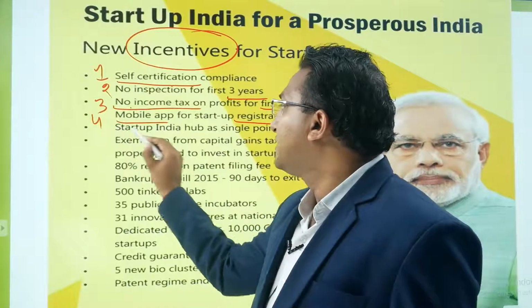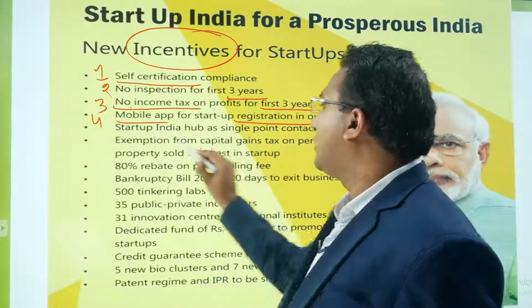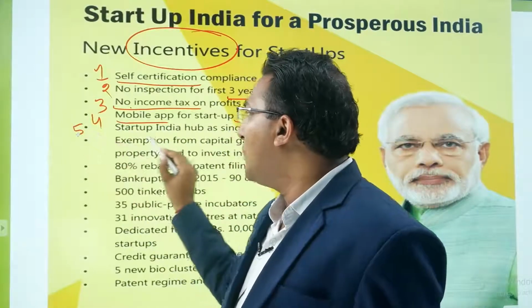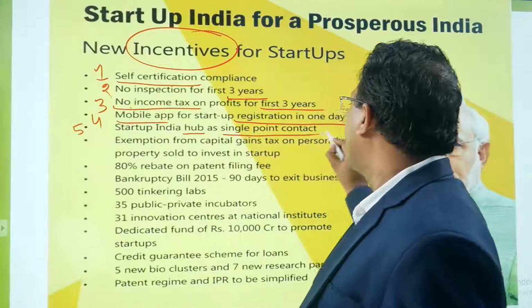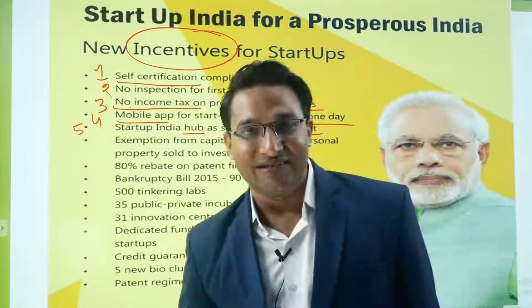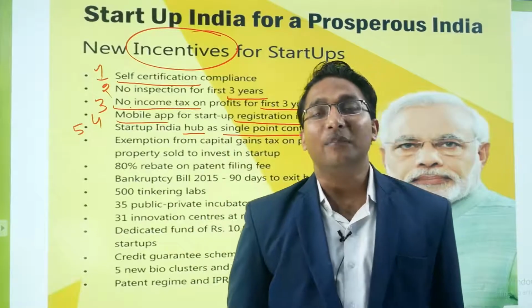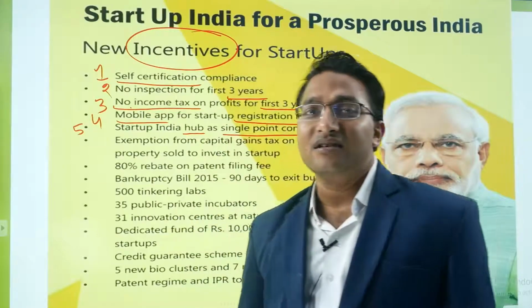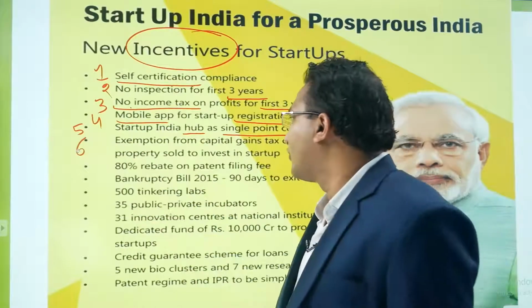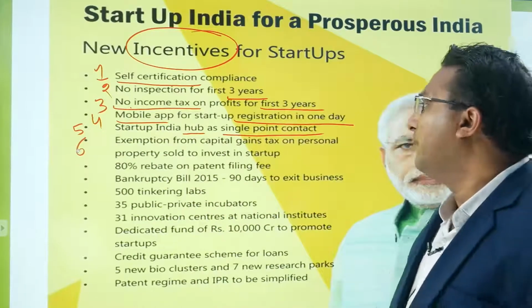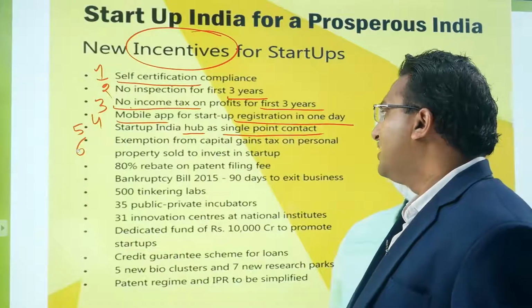Number 5, Startup India Hub as a single point contact. So the government will make a hub where all the startups can contact for any of their queries. So it will make their business very, very easy. Number 6, exemption from capital gains tax on personal property sold to invest in a startup.